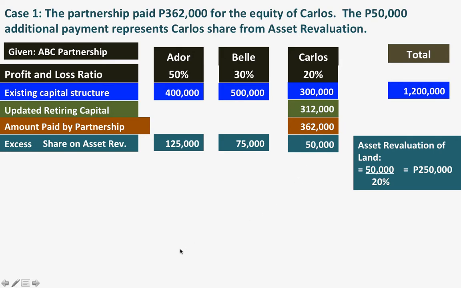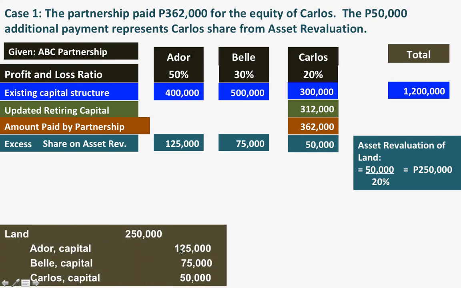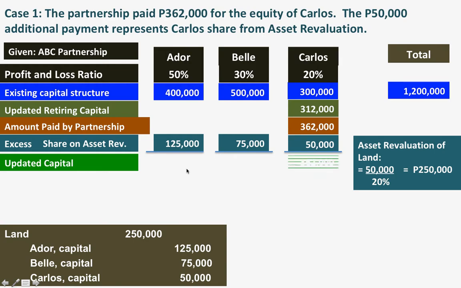Okay? And now, class, the entry to record the asset revaluation: we debit the asset and give the corresponding credits to the capital accounts of the partners. Okay? And to get the updated capital, now Ador has 525,000 and Bell has 575,000. And we have already updated the capital of Carlos at 362,000.